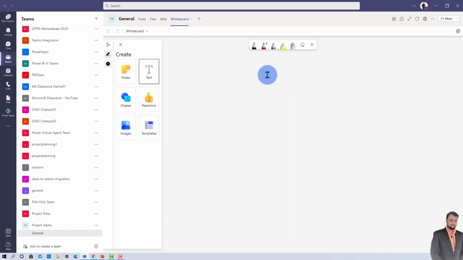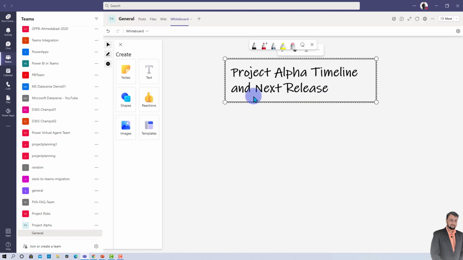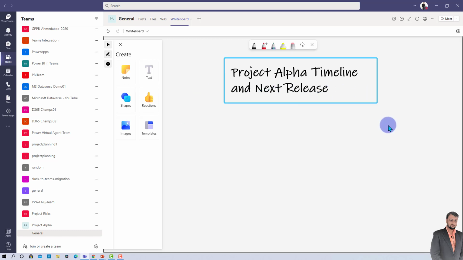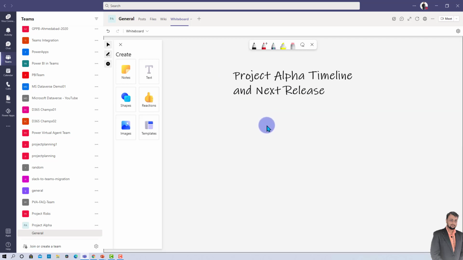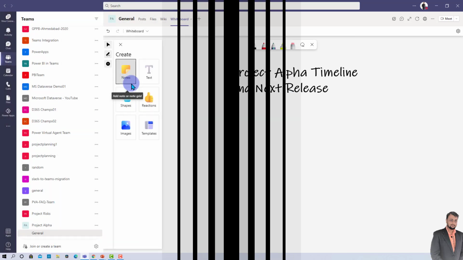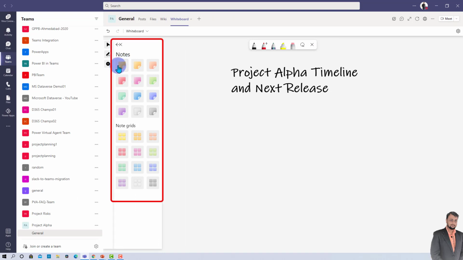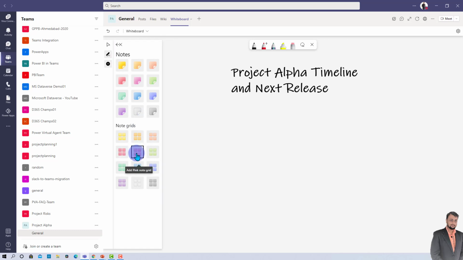So let me just add some text over here. Let's say Project Alpha Timeline. This is the heading that I have given here, like this whiteboard we were going to talk about this thing. Also here you can add a couple of notes. For example, you can select a separate note or you can add note grids as well from here. So let me just add one note grid.